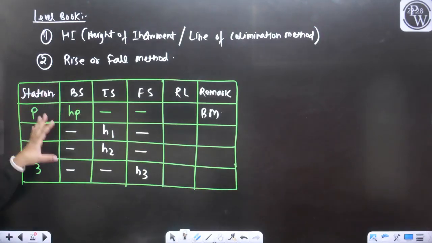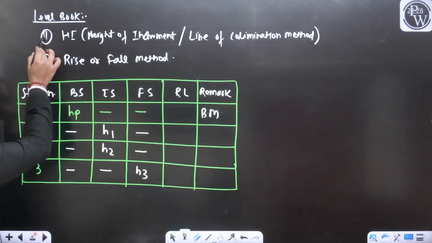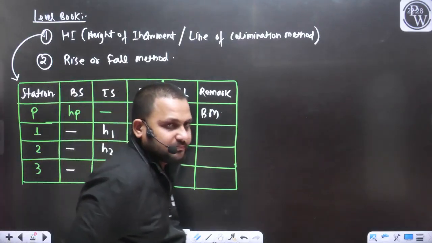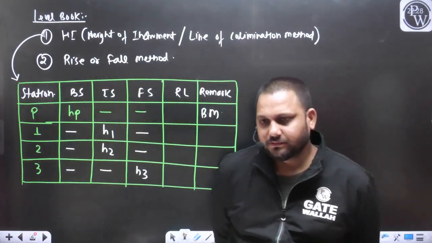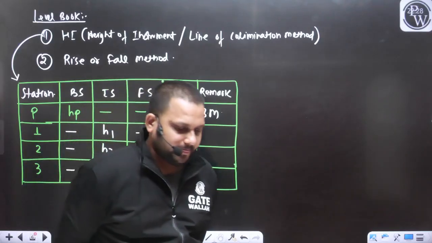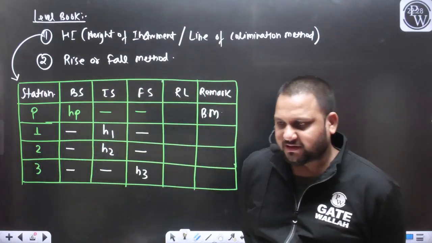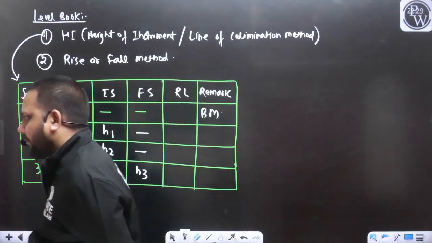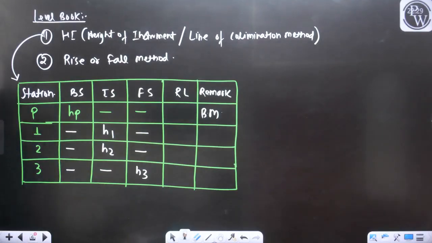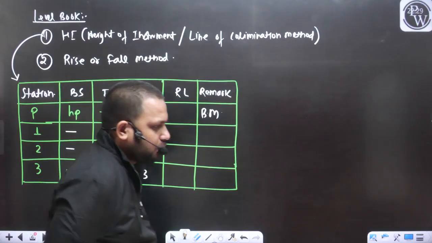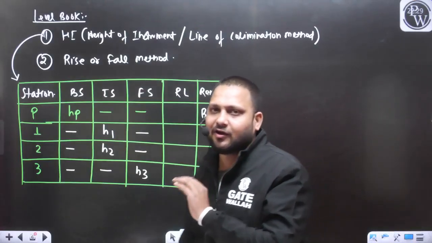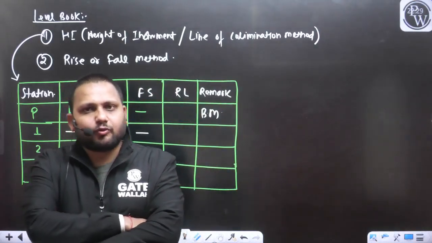The format of the field book or the level book for the HI or the line of collimation method is clear to everyone. Again, till now our objective is not fulfilled. What was our objective? With the help of the leveling work, we want to find out the RL of points 1, 2 and 3. And till now we don't know the RL of points 1, 2 and 3. But very soon you will get it. Let's see.